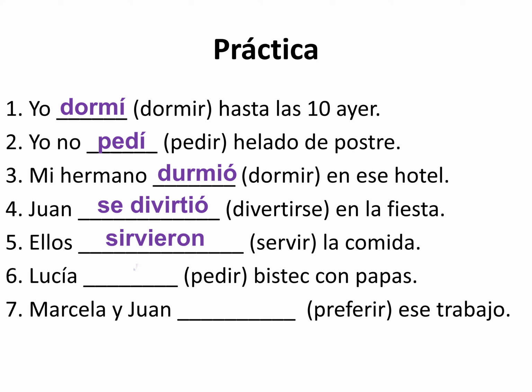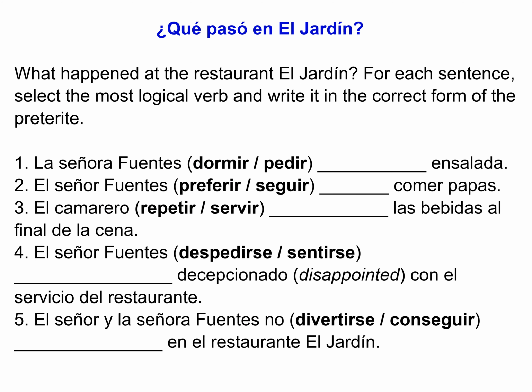And so Lucia pidió bistec con papas. And the last one, Marcela y Juan, it's going to be ellos, so change. Marcela y Juan prefirieron ese trabajo. So Marcela y Juan preferred that job. Okay, so of course we see these changes only in third person of the conjugation. One more example, one more activity.